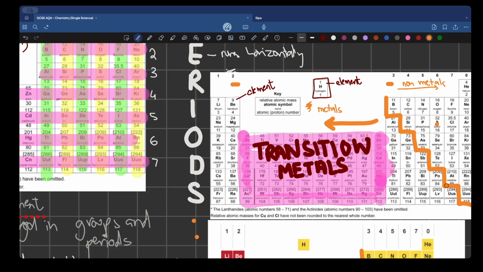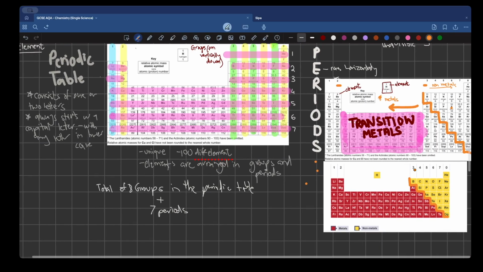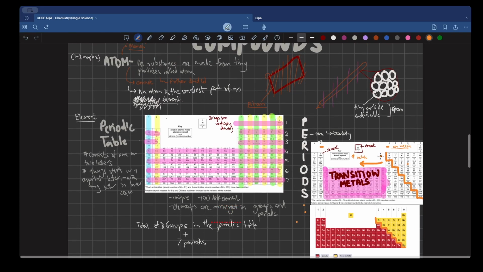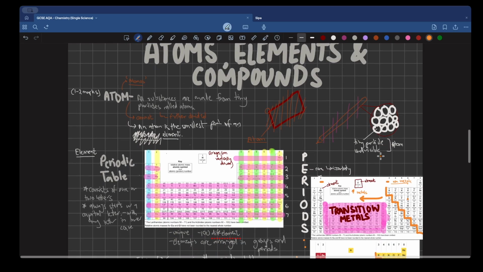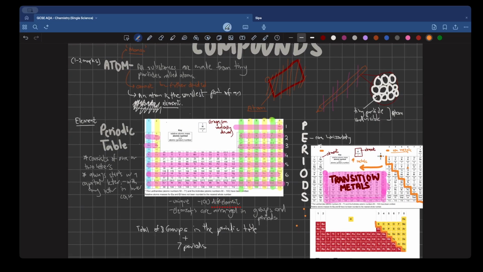All of the elements towards the right are your metals and all of the elements towards the left of your stair on the periodic table are your non-metals. So I hope this part is clear, and we'll be moving on to chemical formulas next.